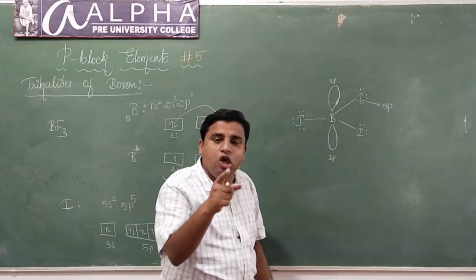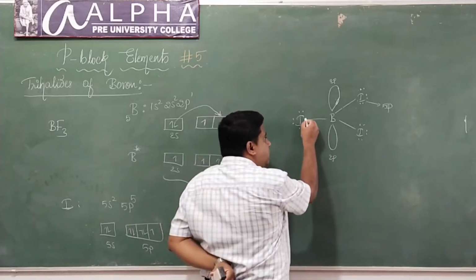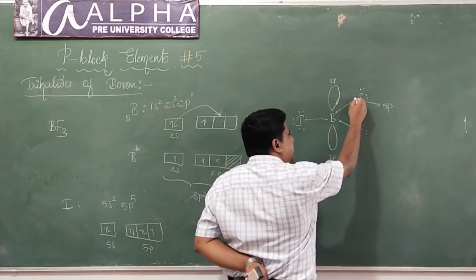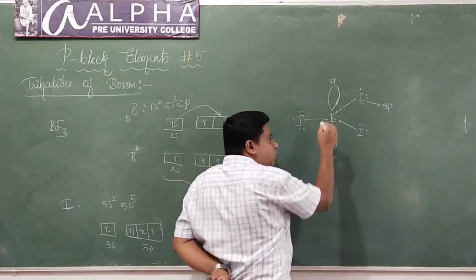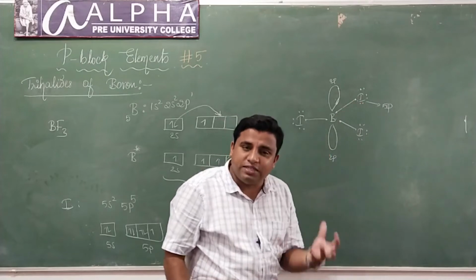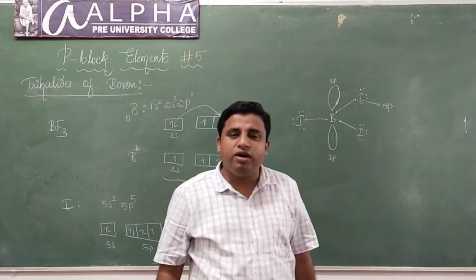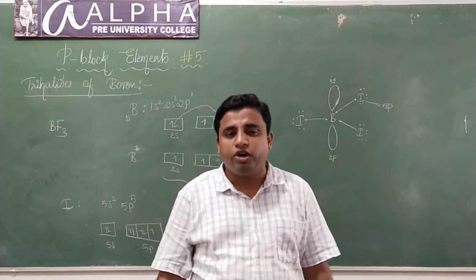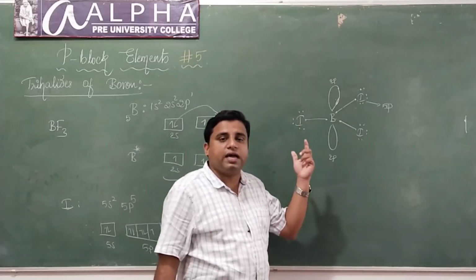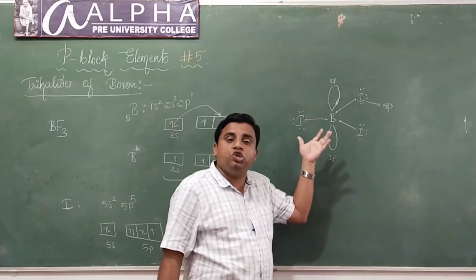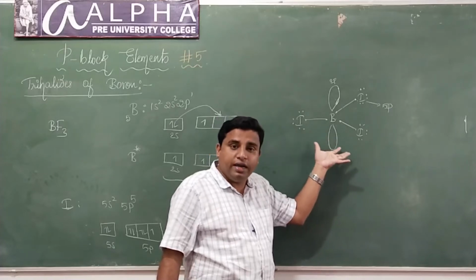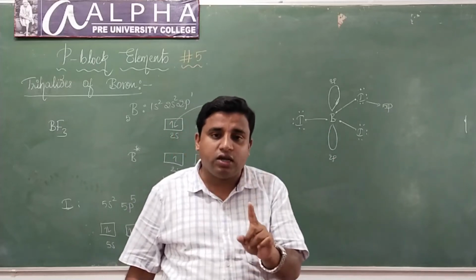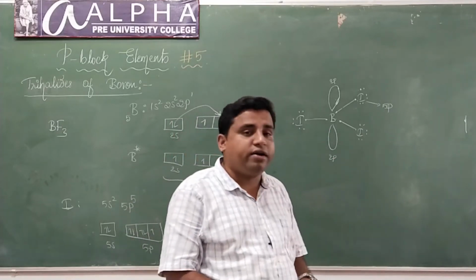It will be surrounded by only 6 electrons: 1, 2, 3, 4, 5, 6. Is that correct? So boron becomes electron deficient. When it becomes electron deficient, it is ready to accept electrons, and it is going to be a strong Lewis acid. That means there is no back bonding with iodine, whereas there was back bonding with fluorine. Why was there back bonding in boron trifluoride?